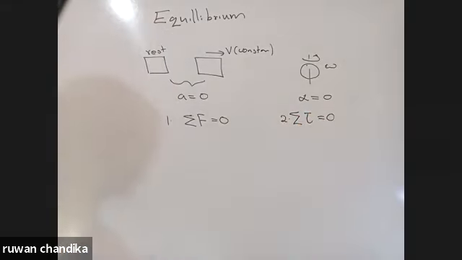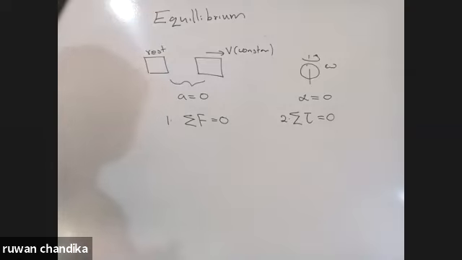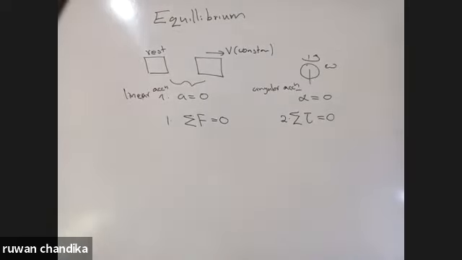Right? So if a body is in equilibrium, it should satisfy these two conditions. So let's write down under the equilibrium: therefore, linear acceleration is zero and angular acceleration is zero.